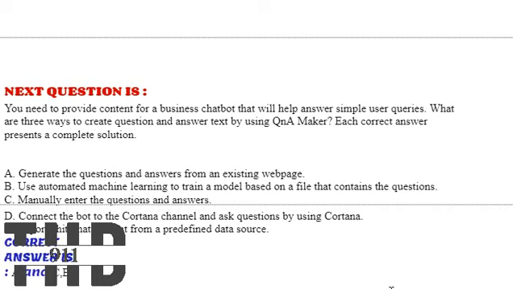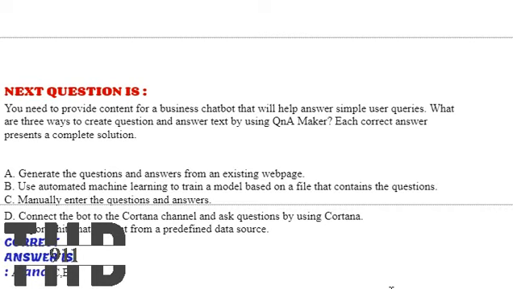The next one, you need to provide content for a business chatbot that will help answer simple user queries. What are the three ways to create question and answer text by using QnA Maker? Option A, generate the questions and answers from an existing web page. Option B, use automated machine learning to train a model based on a file that contains the questions.